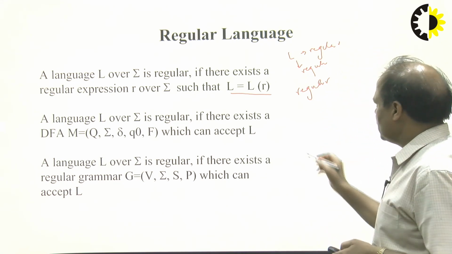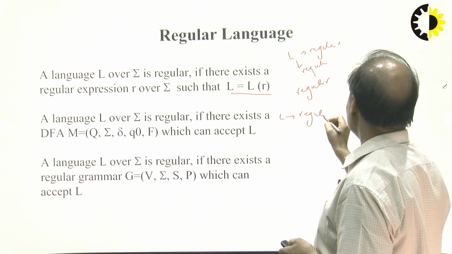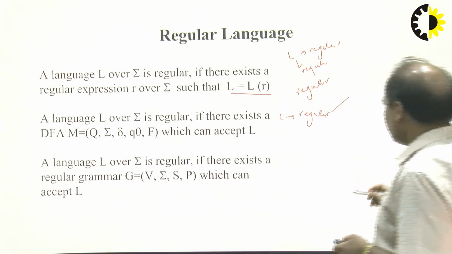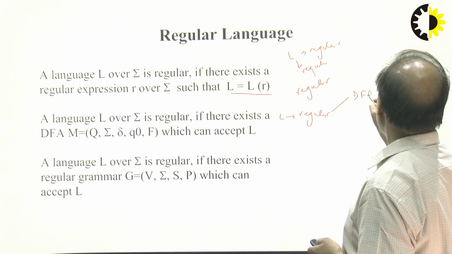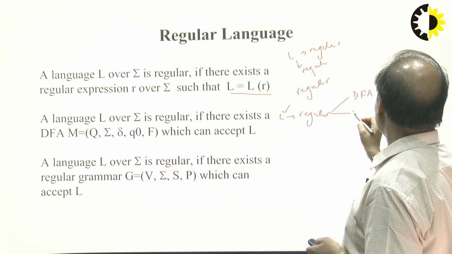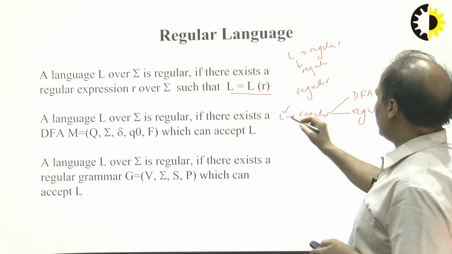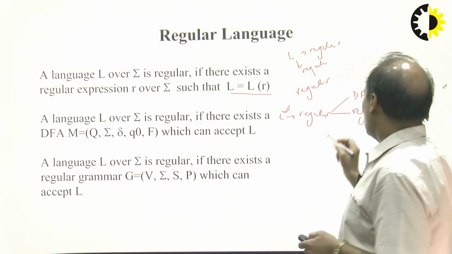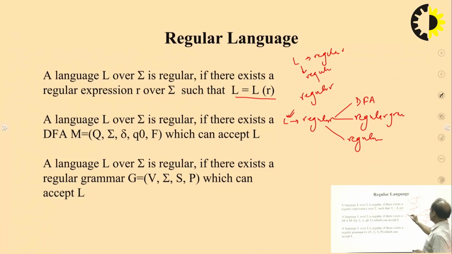So if any language L is regular, there are three things to show. Number one, you can design a DFA which can accept this particular language, or number two, you can give a regular grammar, type 3 grammar, corresponding to the particular language, or you can design a regular expression which can accept the language, right? So this is about regularity.